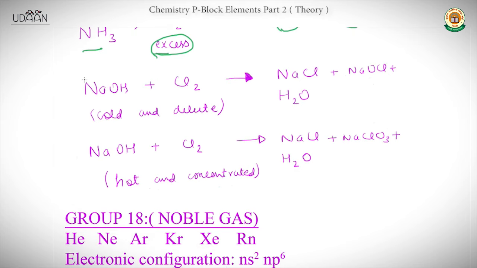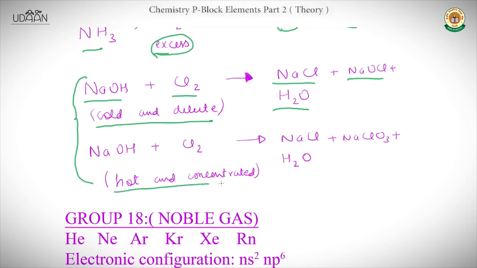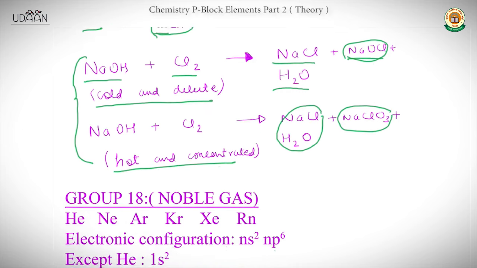Both these reactions came in JEE Advanced 2014 in the paragraph form. When NaOH, caustic soda, reacts with chlorine in a cold and dilute environment, we get NaCl, NaOCl and H2O. And when NaOH and chlorine react in a hot and concentrated environment, everything remains the same except this product NaClO3. Both these other products are the same for both reactions. The only difference is NaOCl and NaClO3, the differentiating products in the two reactions.